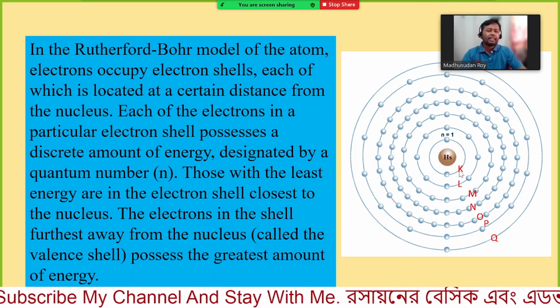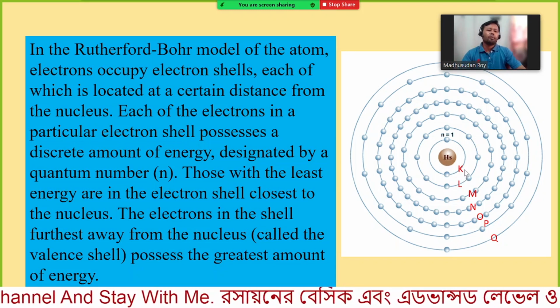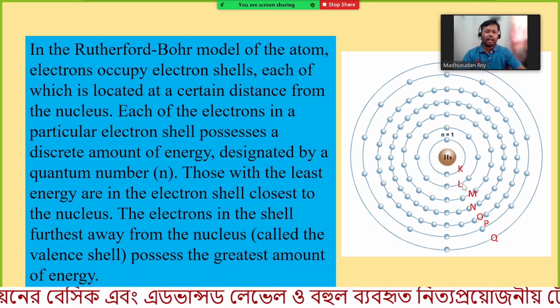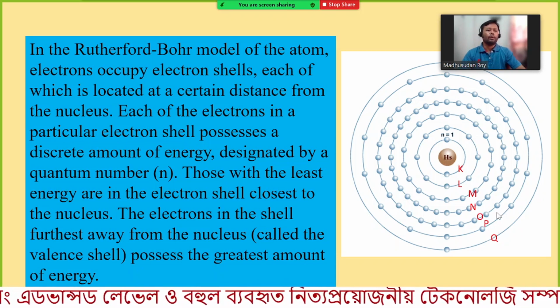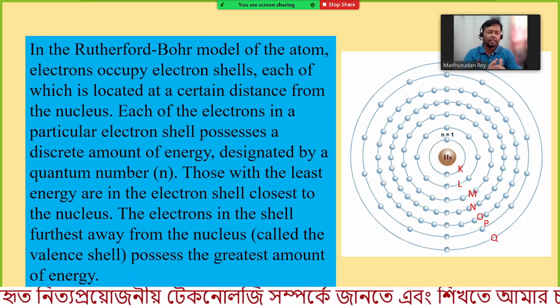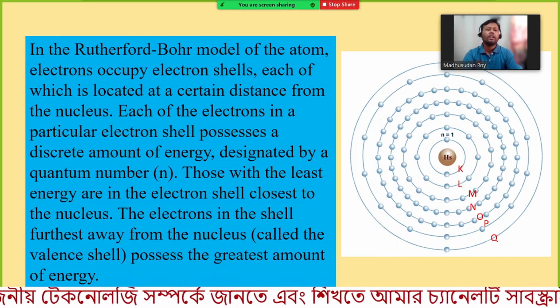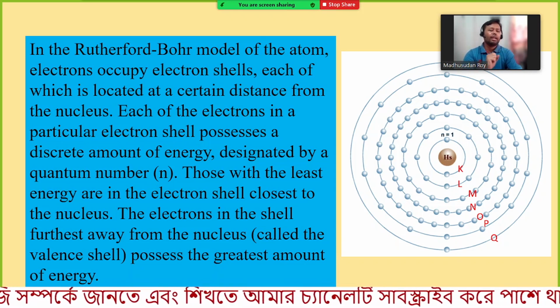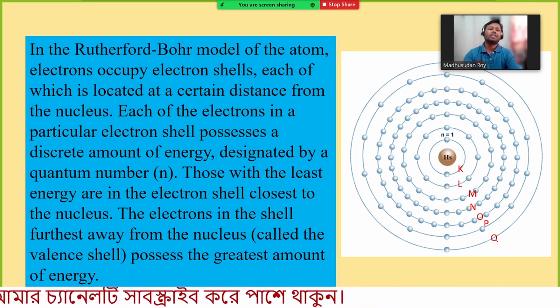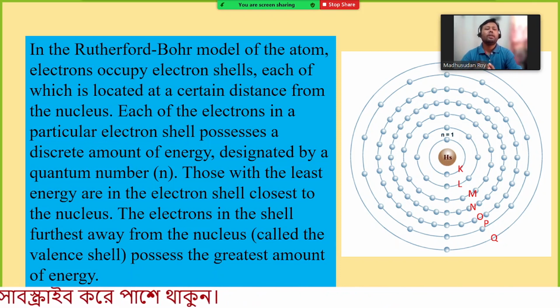Another thing, these energy levels can be represented by different shells: K, L, M, N, O, P, Q. If we represent a K shell, you will easily understand that this is the first shell or first energy level. Similarly, M shell means the third shell. So this is the letter representation, and this is the number representation, n equals 1, 2, 3, 4, 5.